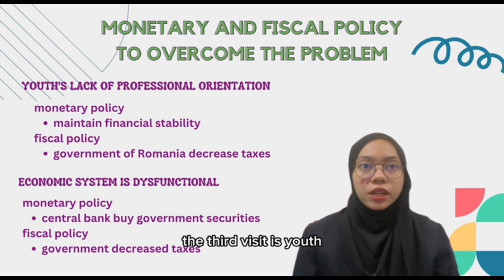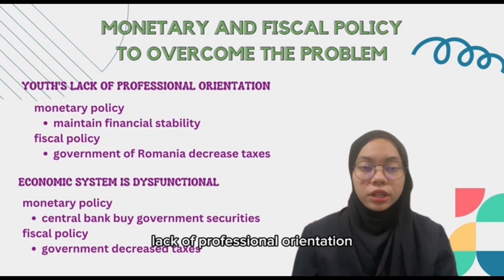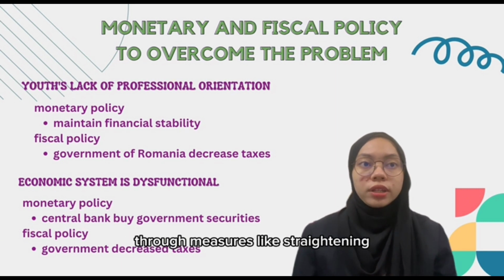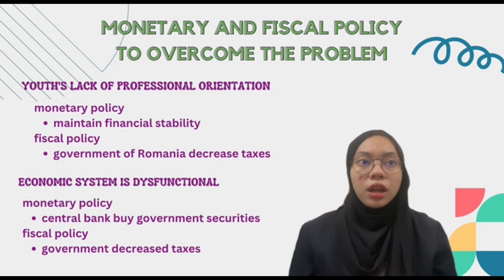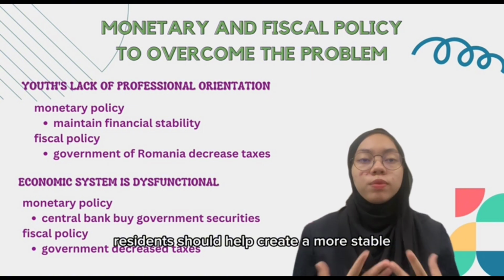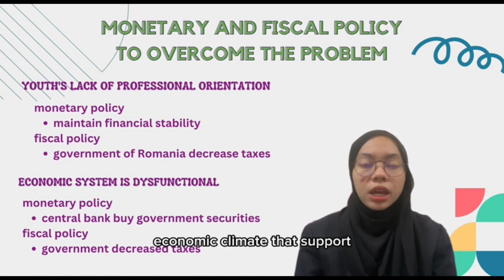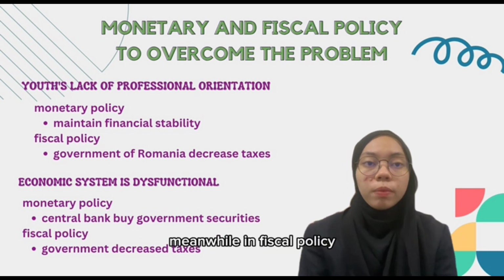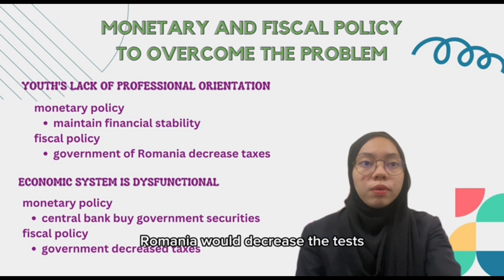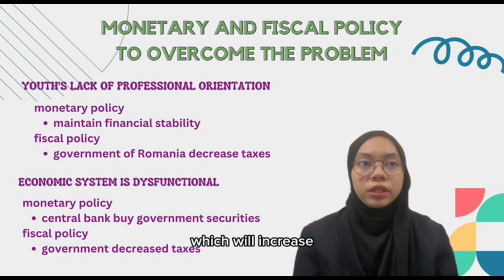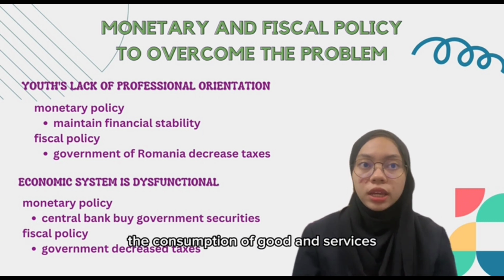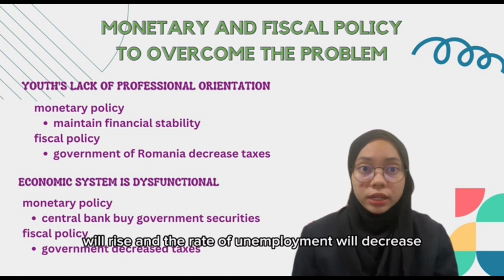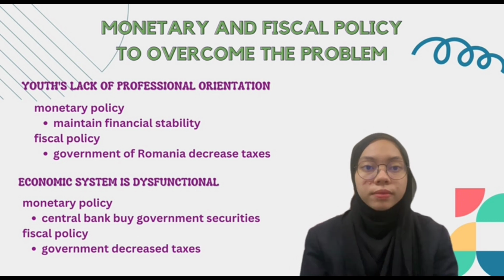The third reason is youth lack of professional orientation, where in monetary policy, they would maintain financial stability through measures like strengthening the banking industries. Resilience should help create a more stable economic climate that supports job growth and ongoing professional development. Meanwhile, in fiscal policy, Romania would decrease taxes, which will increase the consumption of goods and services and induce investment. So, the aggregate demand and production will rise and the rate of unemployment will decrease.